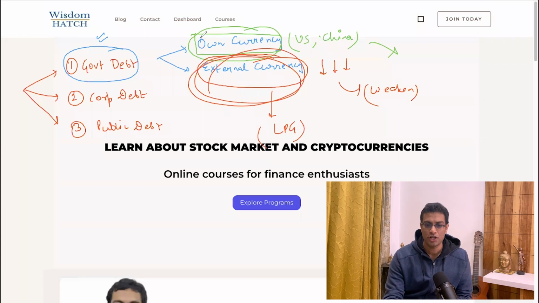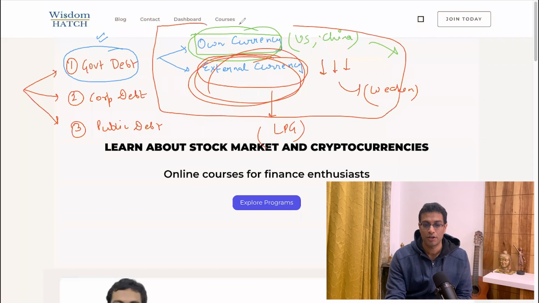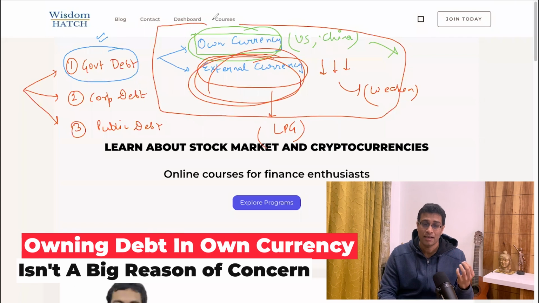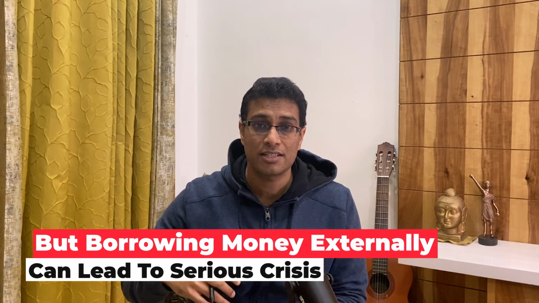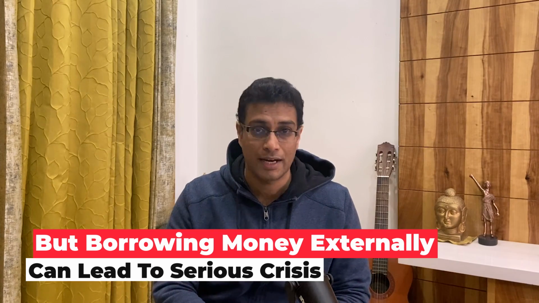But to cut the long story short and simplify this entire concept for you: if a country is owing debt in its own currency, like the US and China, that is not that big a deal. But if a country is borrowing money externally, then that can lead to a lot of crisis.